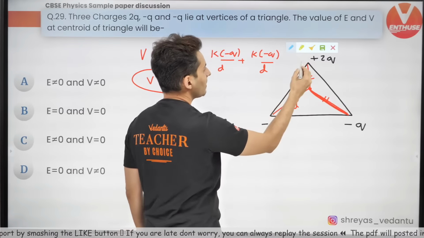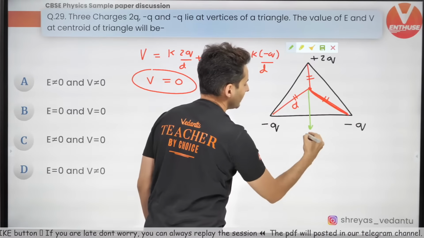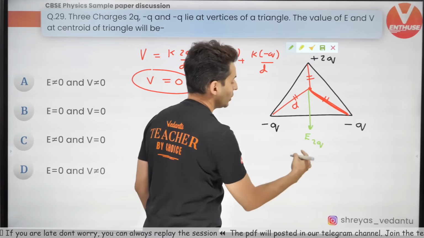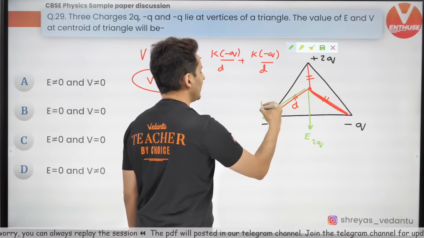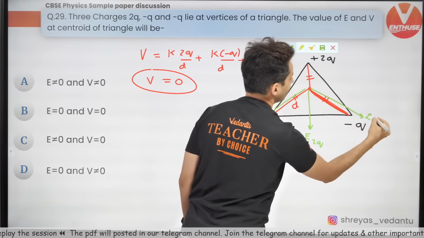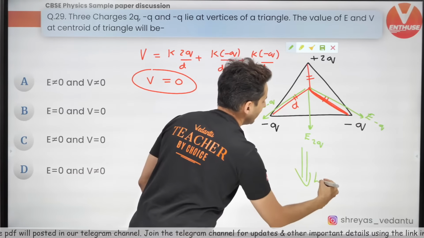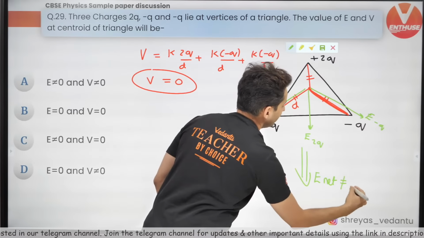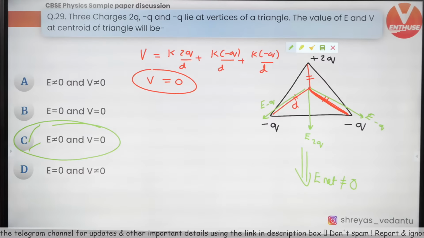I'll tell you why. Because this 2q charge at this point will give a field here. So this is the field due to 2q. This negative q will give an attractive field like this. And this negative charge will also give a field like this. So the net of all of them will be downwards. And this will definitely not be 0. So V is 0, but E is not 0. So that's option C, guys.